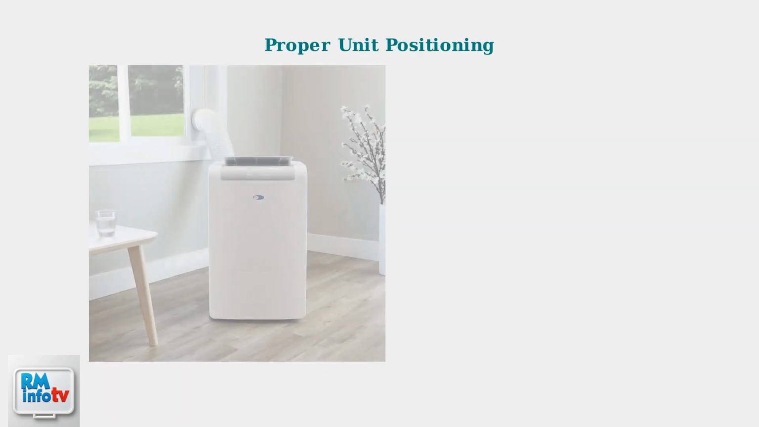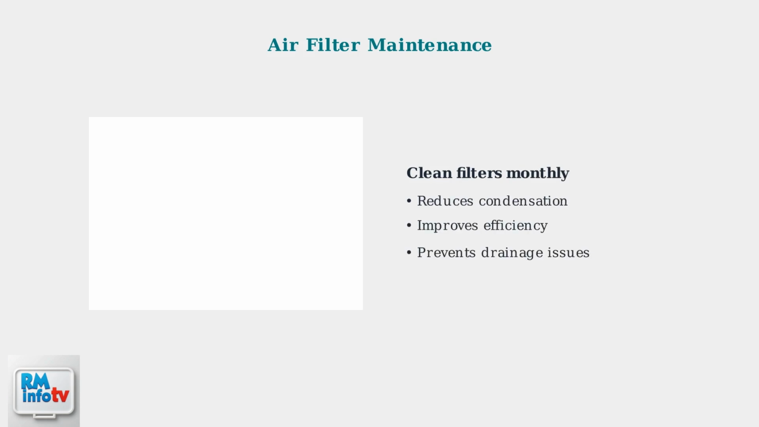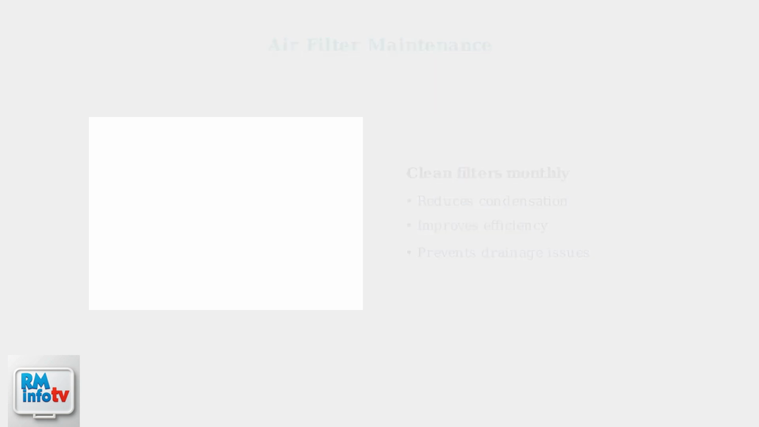Ensure your air conditioner is positioned on a completely level surface. An unlevel unit can prevent proper drainage and cause water to pool incorrectly, triggering the P1 error. Regular air filter cleaning is crucial for preventing excessive condensation. A dirty filter forces the unit to work harder, producing more moisture and potentially overwhelming the drainage system.